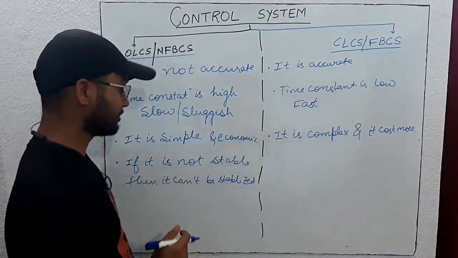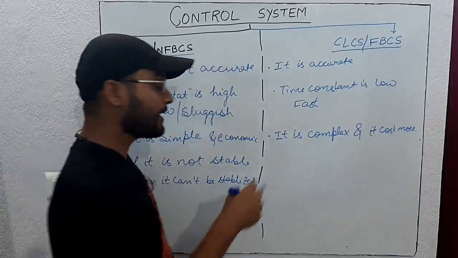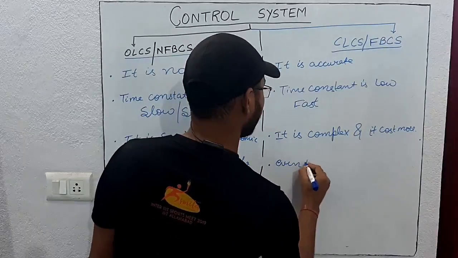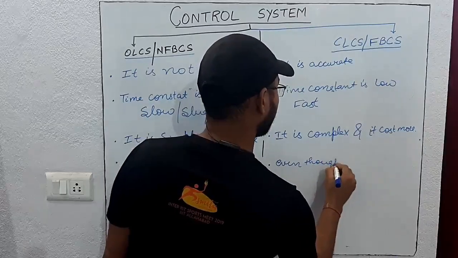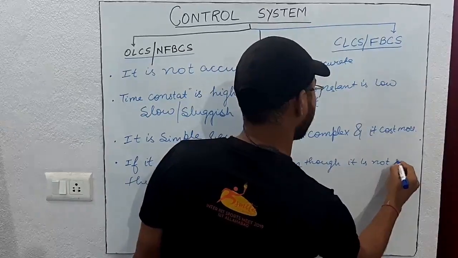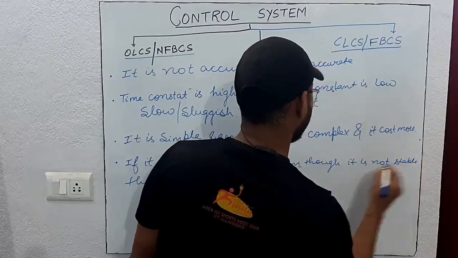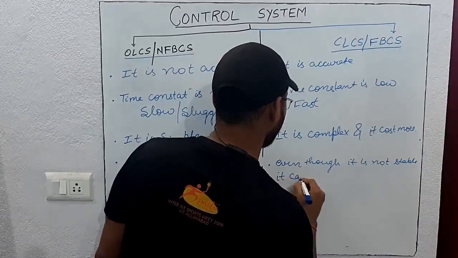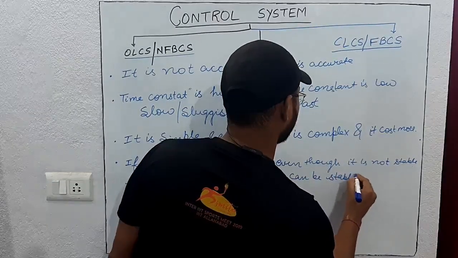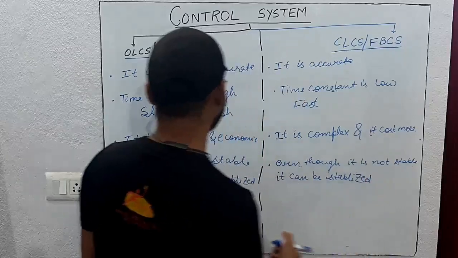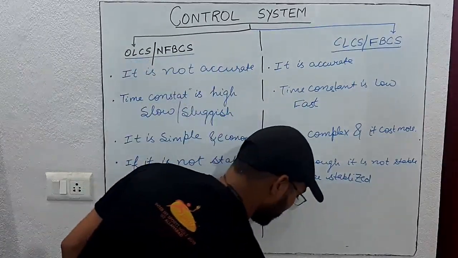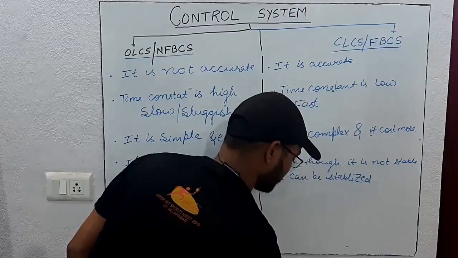In closed loop control system, there is feedback, so even though it is not stable, it can be stabilized. So these are the basic difference between open loop control system and closed loop control system.